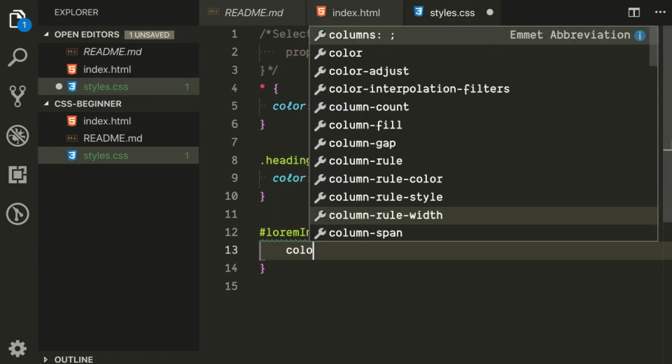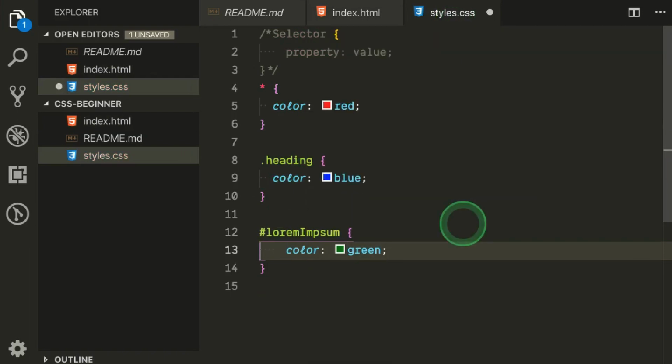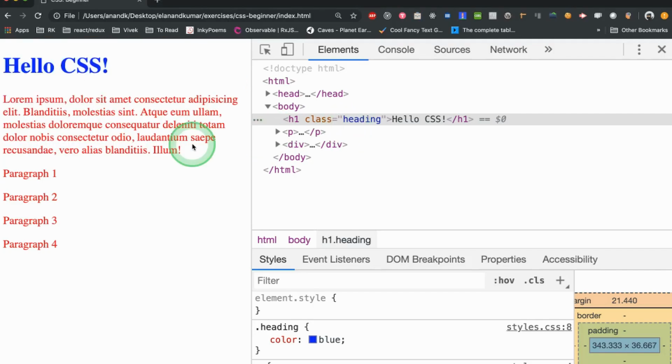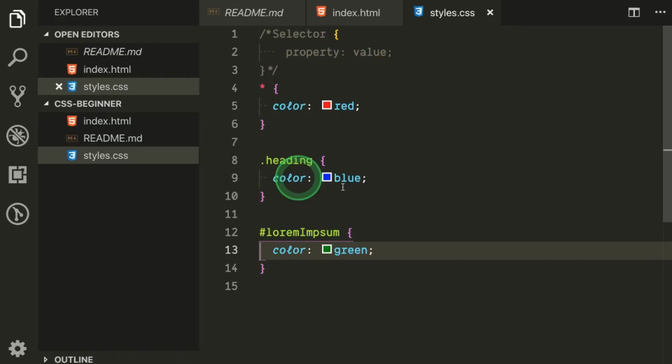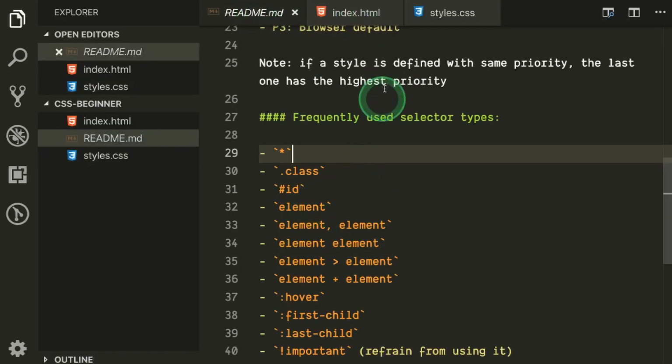And then for example, here I say color green. Okay, and if you refresh the page, you will see that particular paragraph gets color of green. Okay, so this is basically the ID selector. Okay, next one is the element selector.